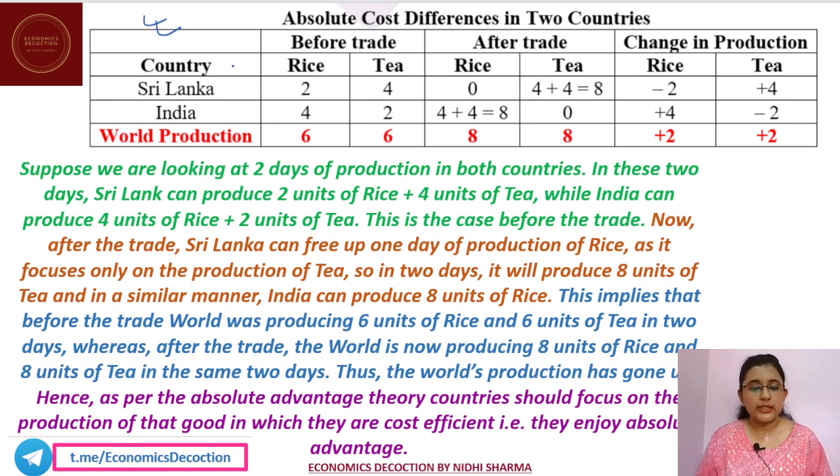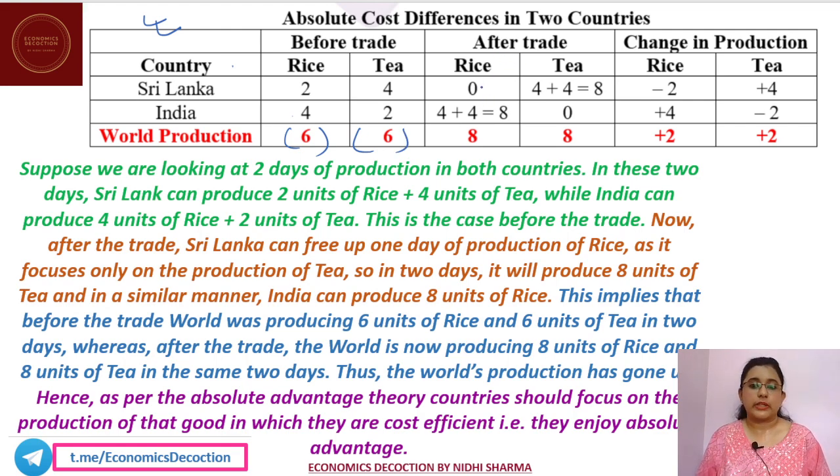Here we have the countries India and Sri Lanka, and two scenarios: one before trade and another after trade. Rice production in Sri Lanka was 2 and tea was 4, and in India rice production is 4 and tea is 2. So the total world production is 6 in both goods.